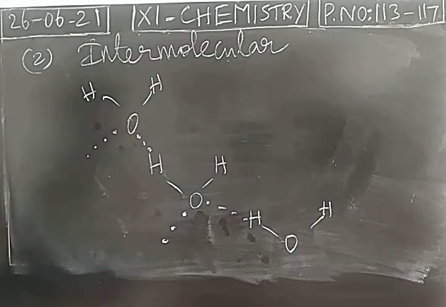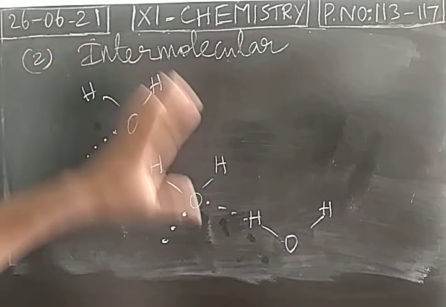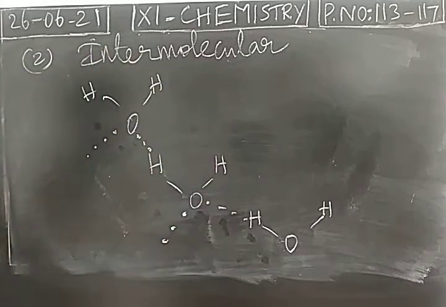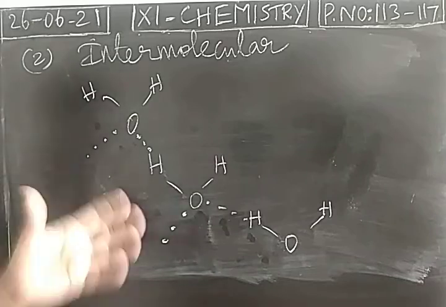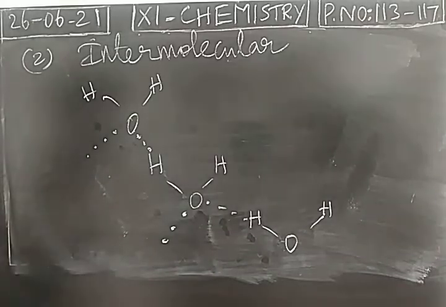If you take oxygen, it will be surrounded by 4 other atoms. So we get a 3-dimensional structure. When you take ice, we have a 3-dimensional structure. Each molecule is surrounded by 4 other water molecules by hydrogen bonds. So the density value will be low for ice.